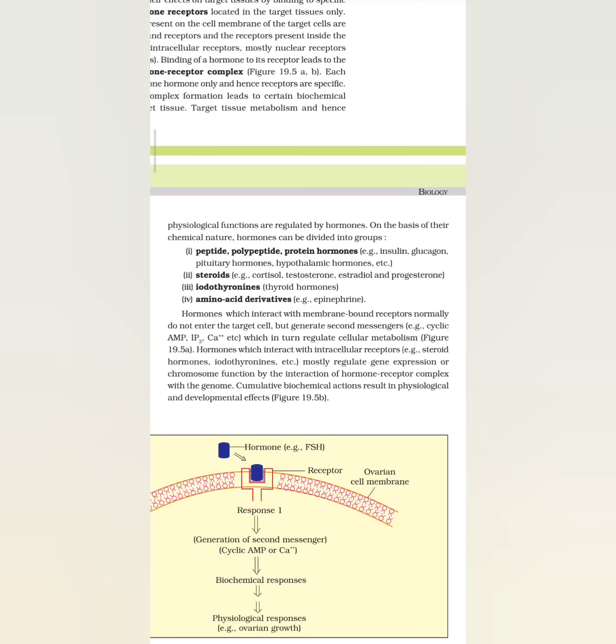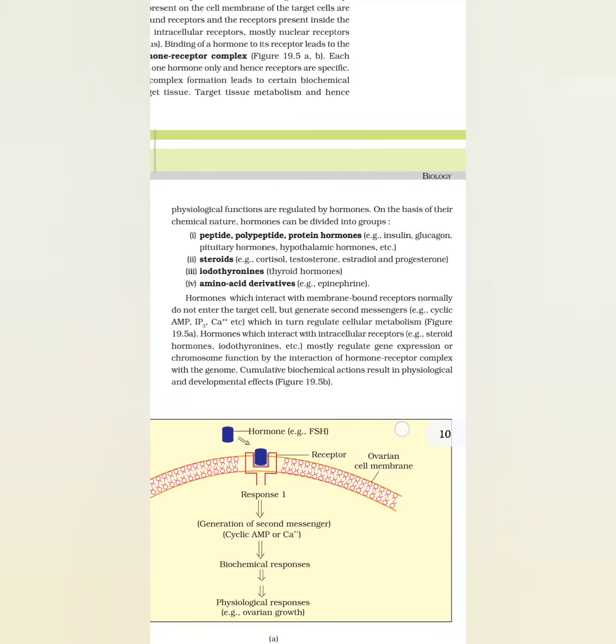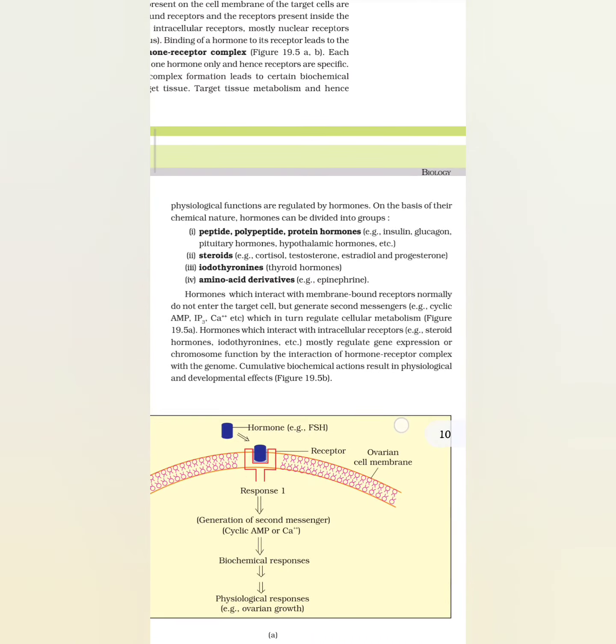Example, epinephrine. Hormones which interact with membrane-bound receptors normally do not enter the target cell but generate second messengers. Example, cyclic AMP, IP3, calcium, etc., which in turn regulate cellular metabolism. Figure 19.5a.